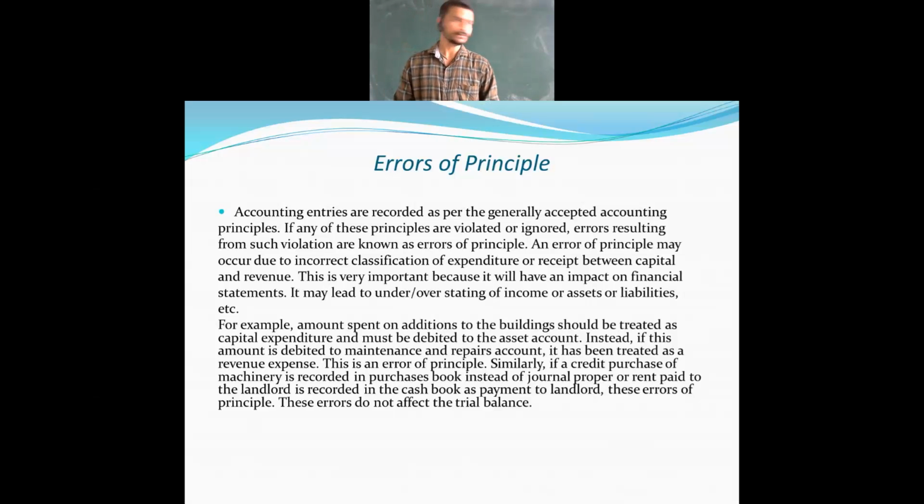See, due to ignorance or violation, that is, when principles are violated, the errors which occur, we are going to call them errors of principle. Then an error of principle may be due to incorrect classification of expenditure or receipt between capital and revenue.